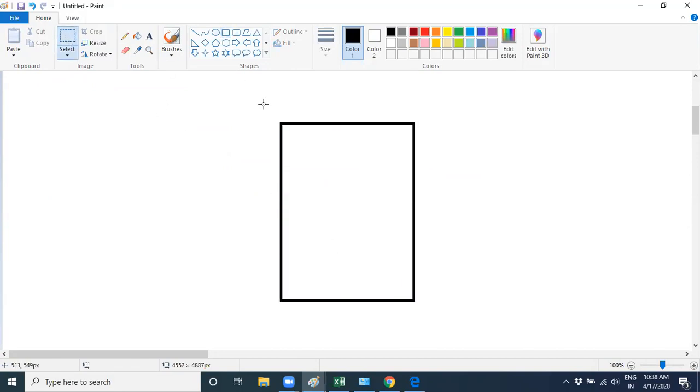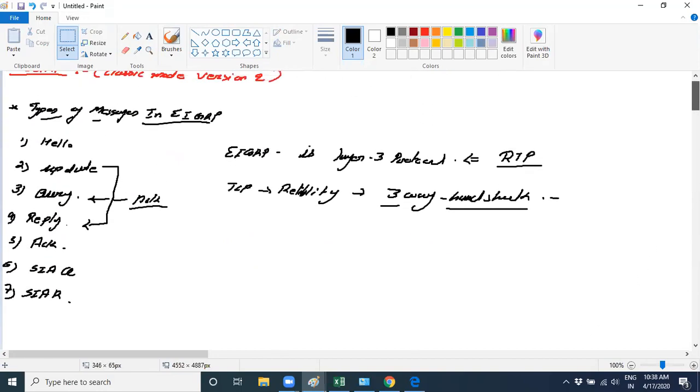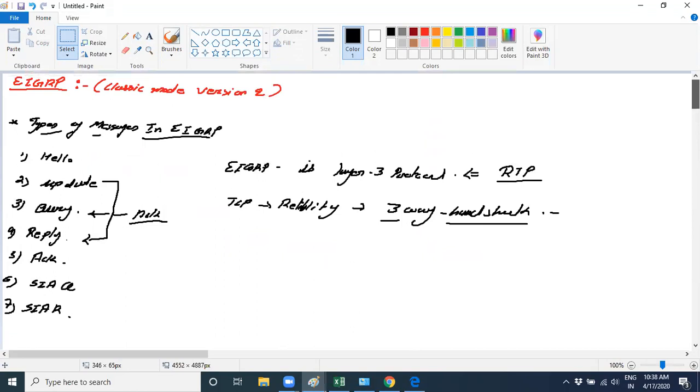RTP is a kind of protocol without UDP or TCP. EIGRP sends messages without UDP or TCP, right? Because it's a layer 3 protocol and TCP and UDP work on layer 4. That means all the messages of EIGRP will be generated on layer 3.